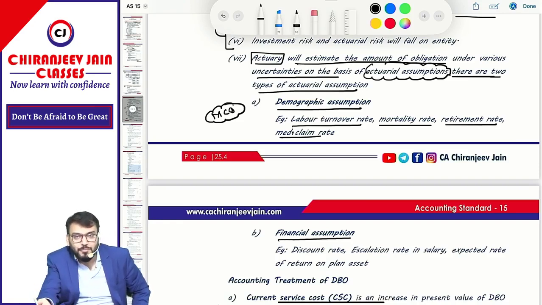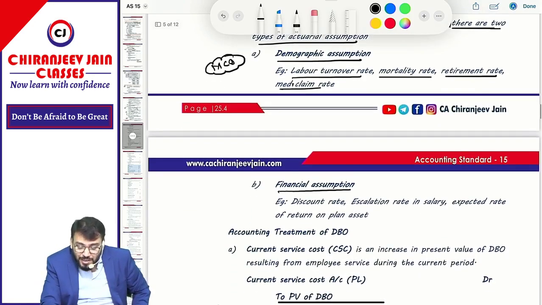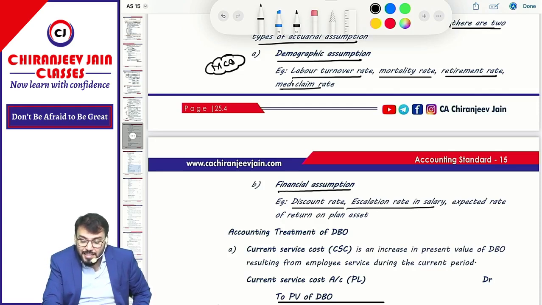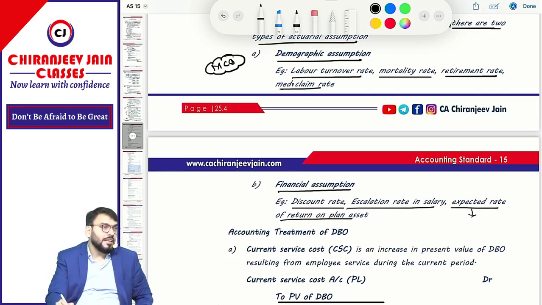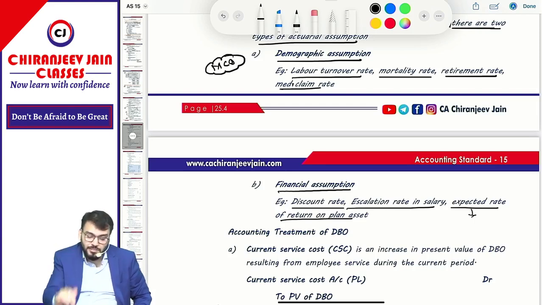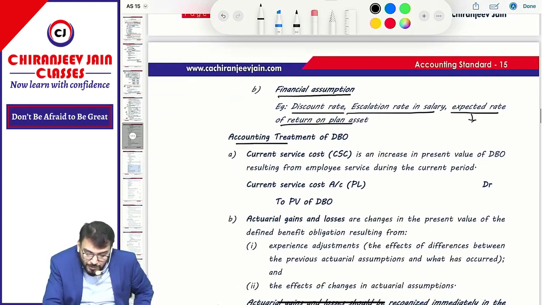Correct? Demographic assumption. Financial assumption means discount rate, escalation rate in salary, expected rate of return. Expected rate of return is coming soon in your life. This is the next topic. So these are known as demographic assumption and financial assumption. You need to understand demographic and financial assumption. So there are two types of assumptions. Chalega? Yes, sir. Now, accounting treatment of DBO.